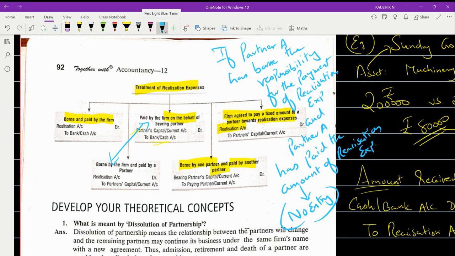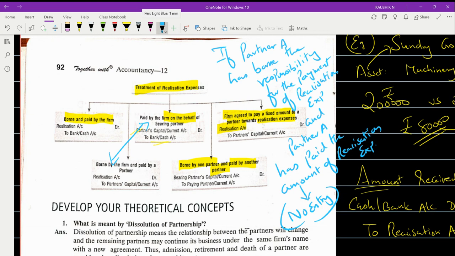Okay, so with this, I'm just stopping it for the day because I don't want to prolong it. With the problems along with the theory, I ensured that the theoretical concepts I wanted to touch base on with respect to dissolution are covered: the difference between dissolution and retirement, the important sections we learn in this chapter, the important accounts you have to prepare, the modes of dissolution, how many modes there are, the types of accounts we have to prepare, and how to deal with the realization expenses.